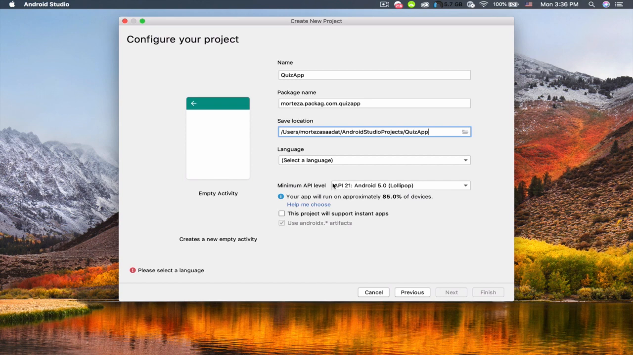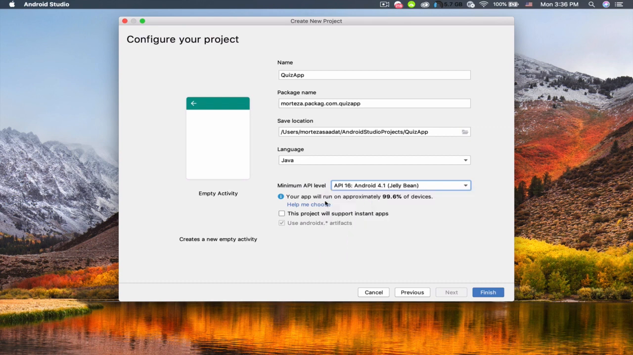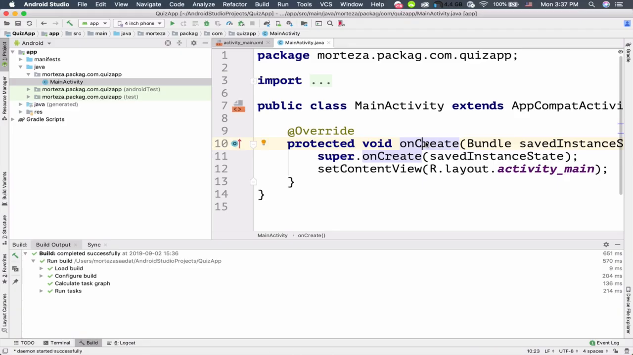Now I'm gonna put a slash, and now I'm gonna just copy the name of the application and put the name here. So here for the language, choose Java, and the minimum API level should be Android 4.1 Jelly Bean. So I'm gonna choose the API 16 for this application. So now you can see that we are going to target 99.6% of devices, approximately. And now just click on finish. So now the project is ready.